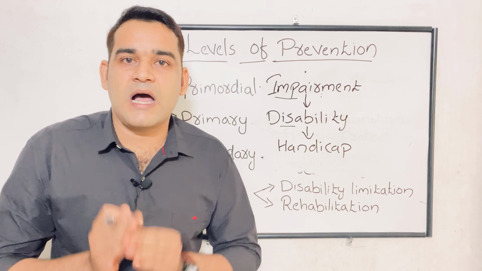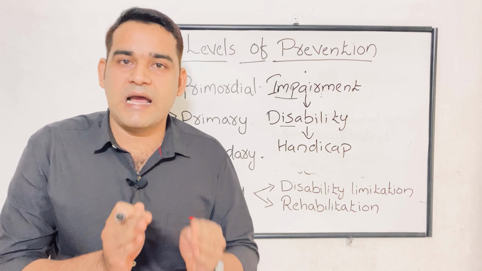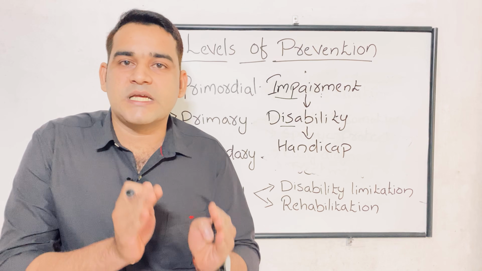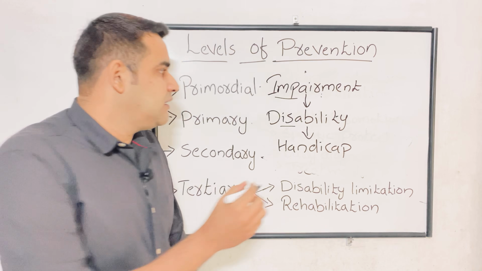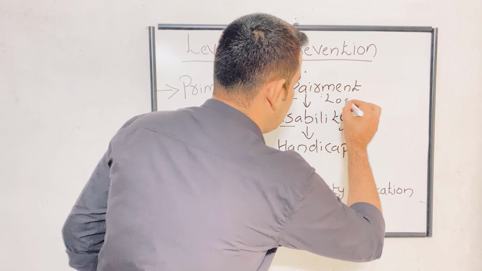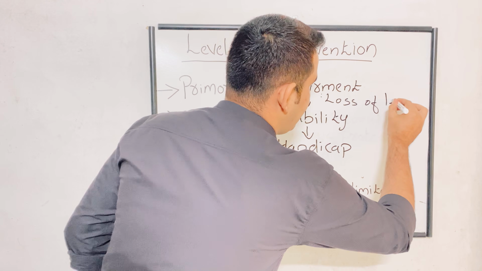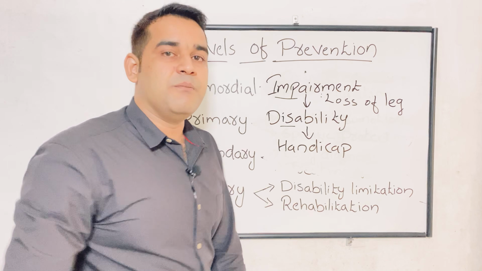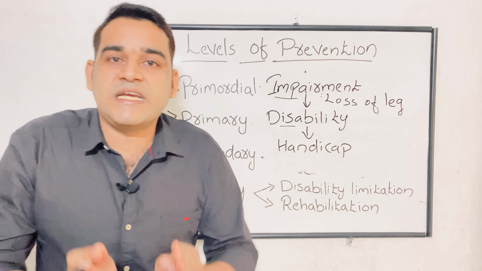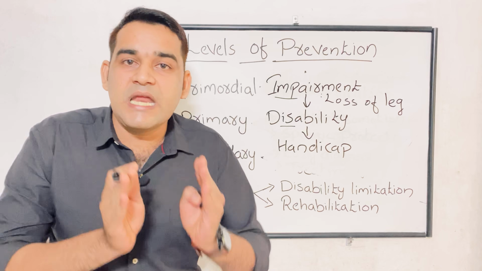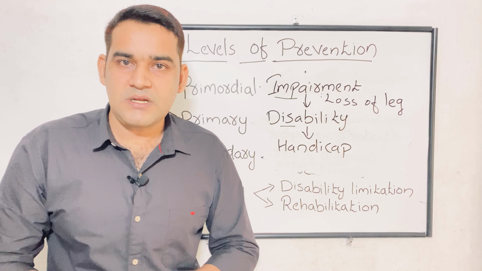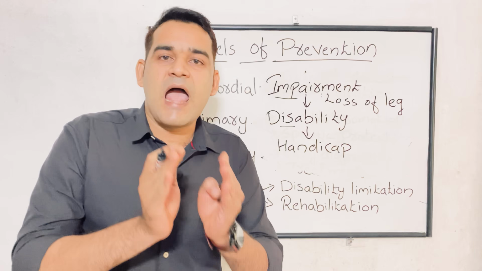Okay, loss of the functioning of the leg is an impairment. So what is disability? Inability of a person to perform certain activity.